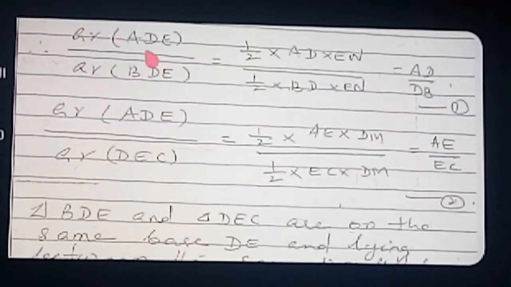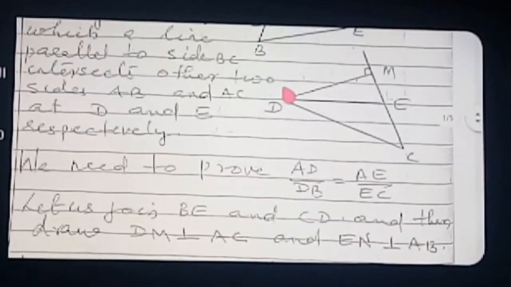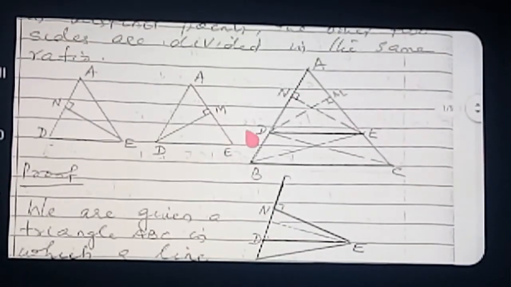Now here very clearly you can see in the LHS part numerator same, area of triangle ADE, numerator is same and denominator also same. So how denominator same coming we can see. See the diagram, main diagram see. So this triangle BDE and this triangle DEC having the same base DE is coming.